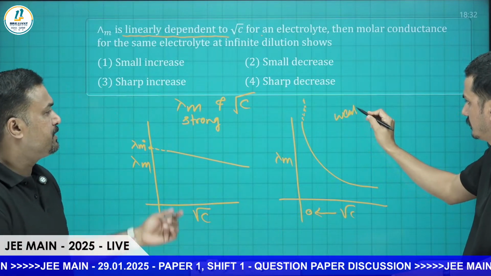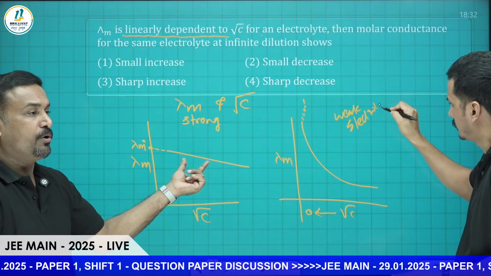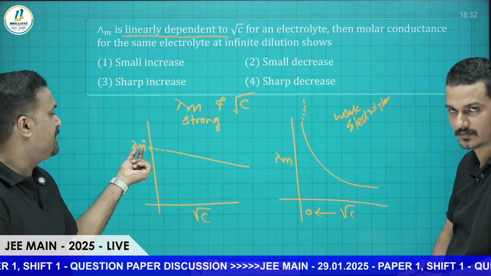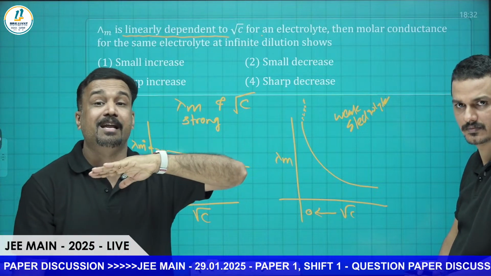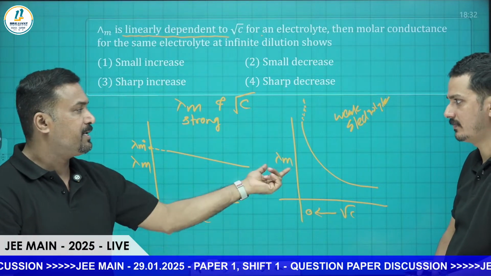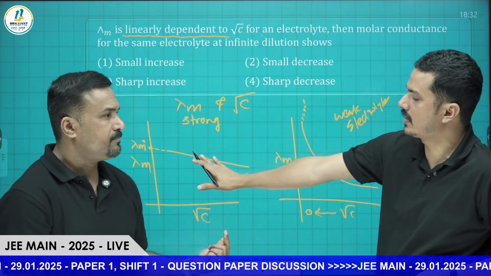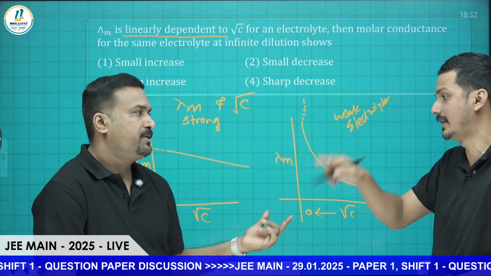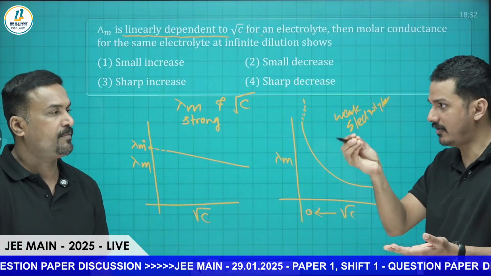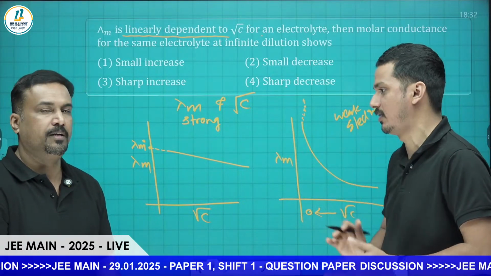In case of strong electrolyte, there is a y-intercept, that is lambda m naught. In strong electrolyte, only a slight increase is observed, whereas in weak electrolyte there is a sharp increase. In strong electrolyte there is only one reason, ionic mobility. Here, it is ionic mobility as well as degree of dissociation of ions. So whenever they add a little bit of water, a large increment in lambda m will occur. That's the idea.